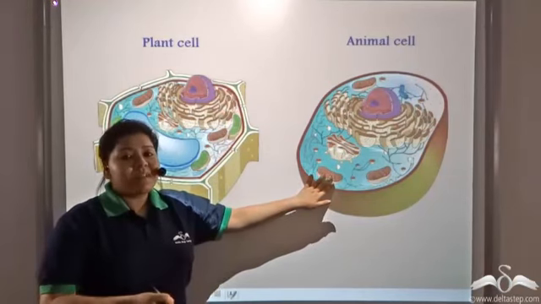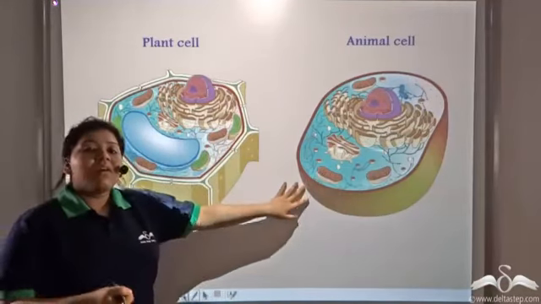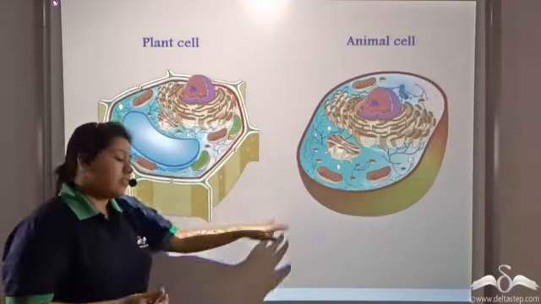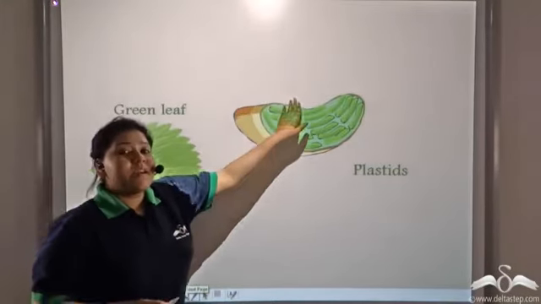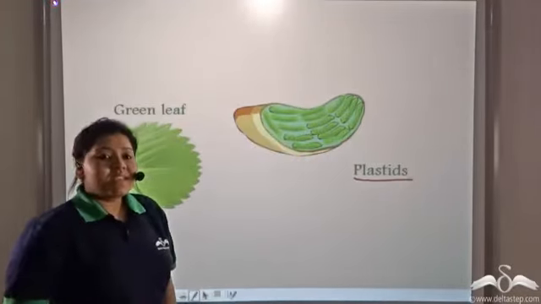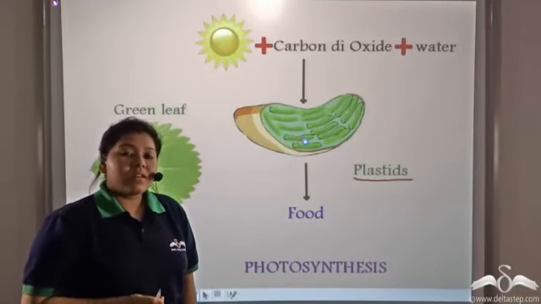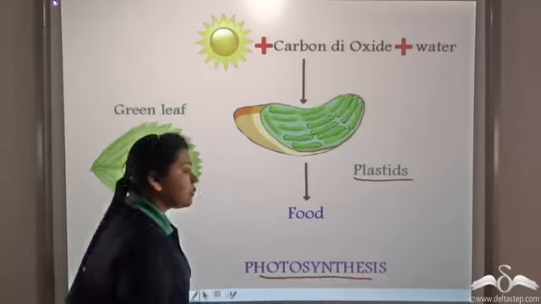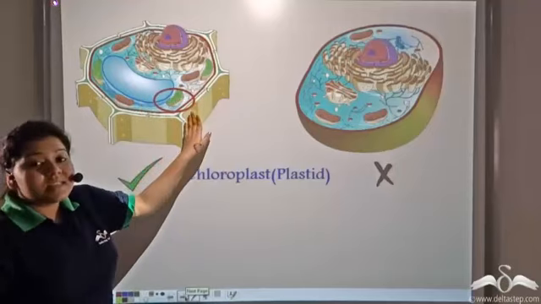Now, are they exactly similar structurally? No. Now, let us try and find out all the structures that are dissimilar between these two cells. Green leaves contain a special organelle known as the plastids. And these plastids absorb sunlight and together with carbon dioxide and water manufacture food by the process of photosynthesis. These plastids are present only in the plant cells.